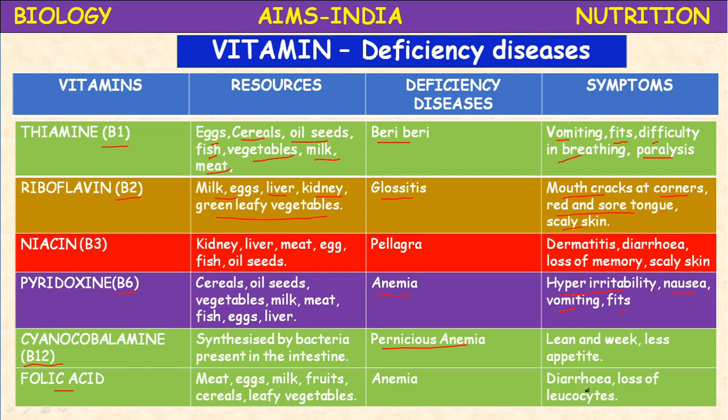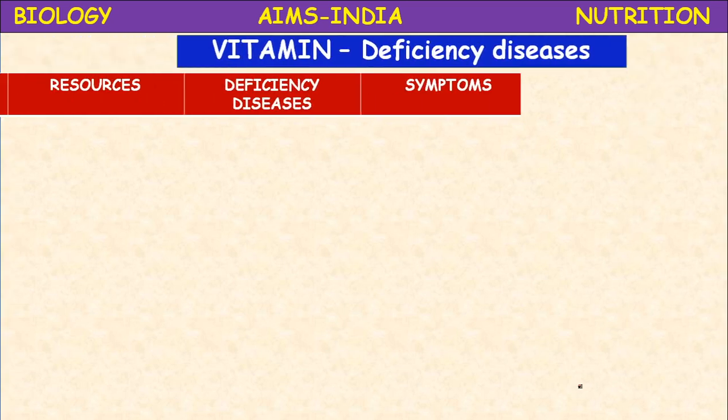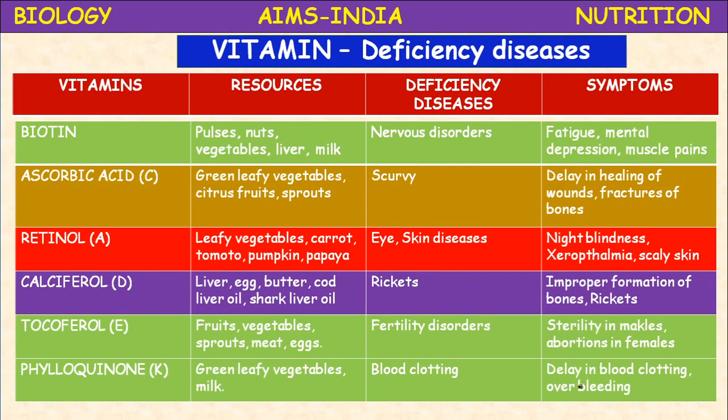Okay, next, B vitamin, biotin. Biotin vitamin is available in pulses, nuts, vegetables, liver, milk, and kidneys also.